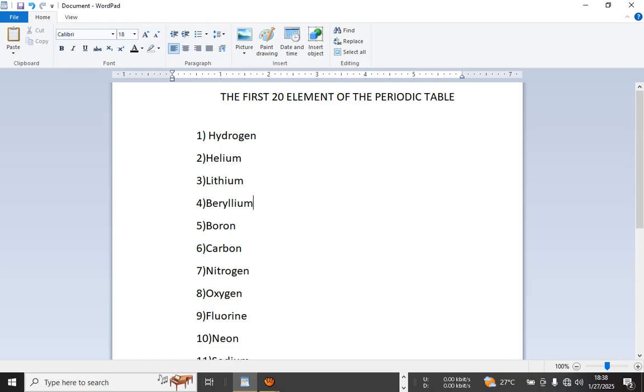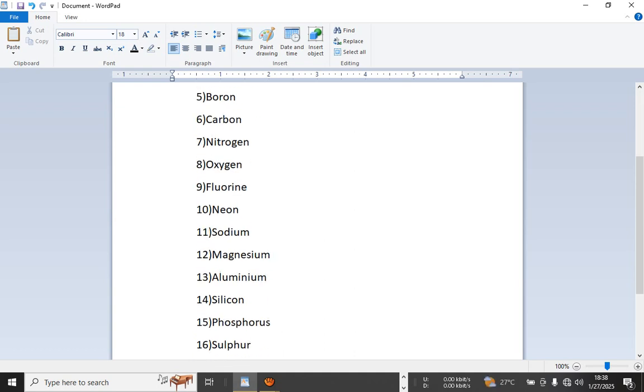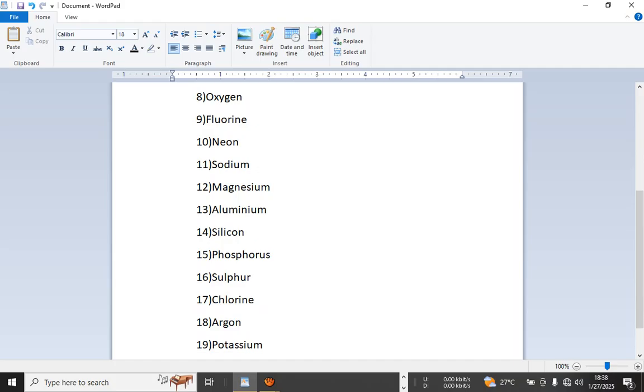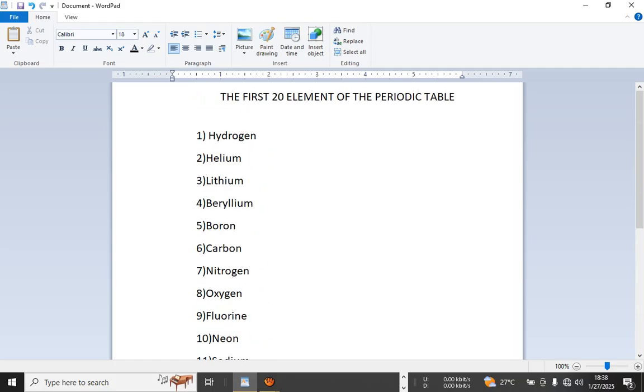What atoms are we dealing with? We are dealing with hydrogen, helium, lithium, beryllium, boron, carbon, nitrogen, oxygen, fluorine, neon, sodium, magnesium, aluminium, silicon, phosphorus, sulfur, chlorine, argon, potassium and calcium. These are the first 20 elements. You need to know them. You need to understand them for real, because you are going to use them in our next videos, where I will be teaching you how to write a chemical formula and how to predict the products, mainly in chemical equations.